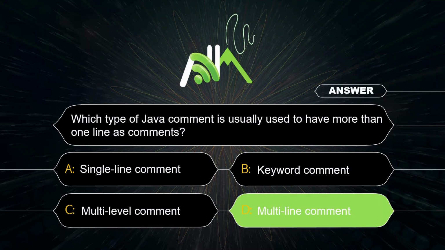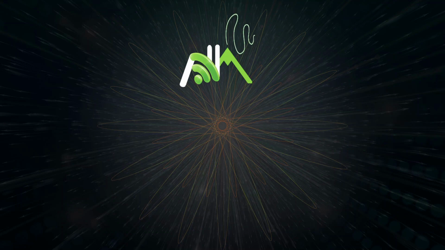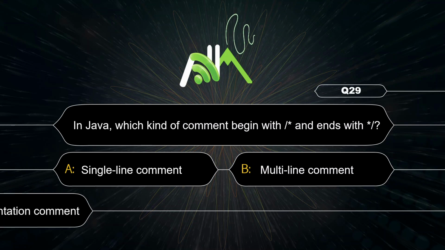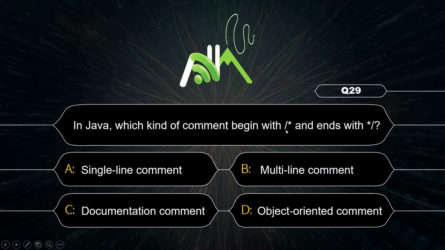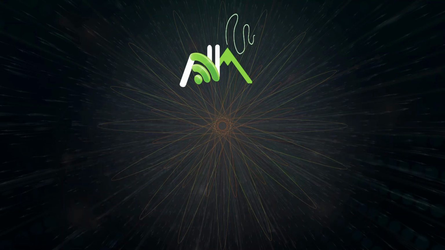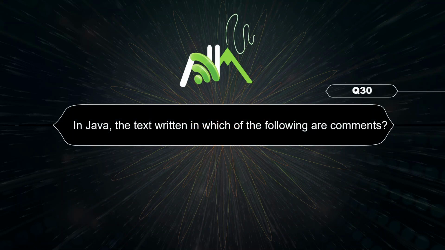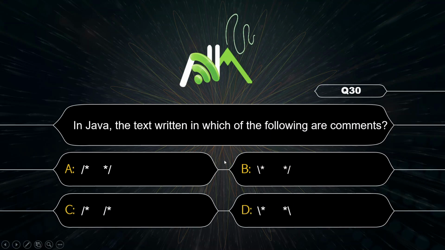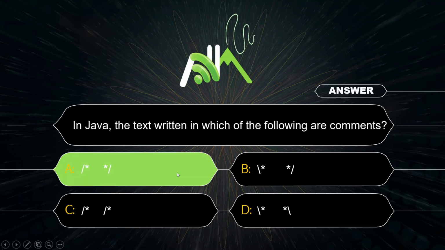Option D. Here comment begin with slash, asterisk and end with asterisk slash. That is multi-line. Now we saw correct way to write comment is slash asterisk and asterisk slash. Option A is correct.